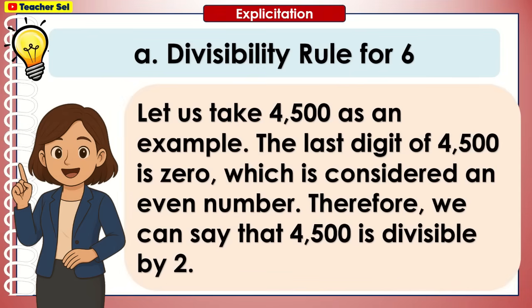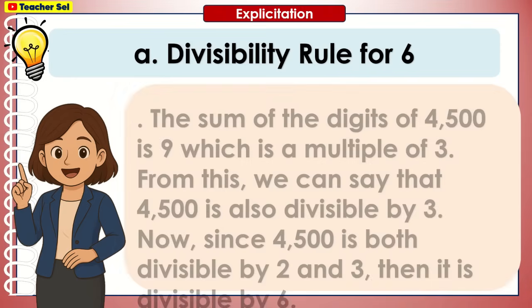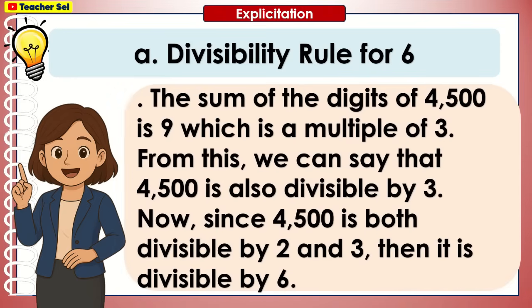Let us take 4,500 as an example. The last digit of 4,500 is 0, which is considered an even number. Therefore, we can say that 4,500 is divisible by 2. The sum of the digits of 4,500 is 9, which is a multiple of 3. From this, we can say that 4,500 is also divisible by 3. Now, since 4,500 is both divisible by 2 and 3, then it is divisible by 6.